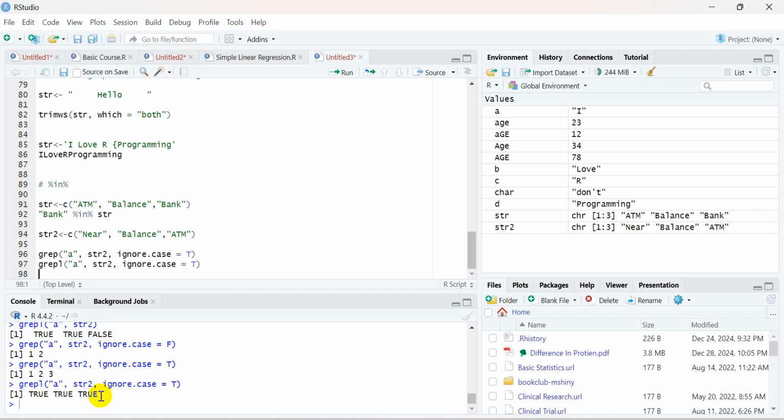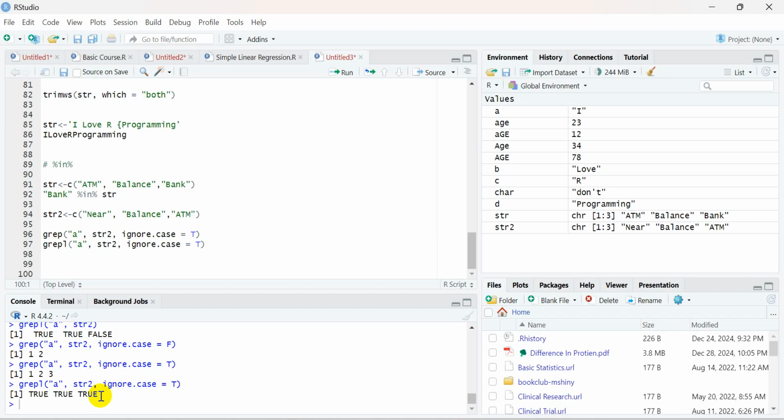So this is all about the basic details of strings. There are so many string functions, and I will cover those in our coming classes, because this is a really huge topic. But what I covered today is sufficient to let us learn another data structure, which is called a data frame. So in the next class we will move ahead to cover the data frame part.